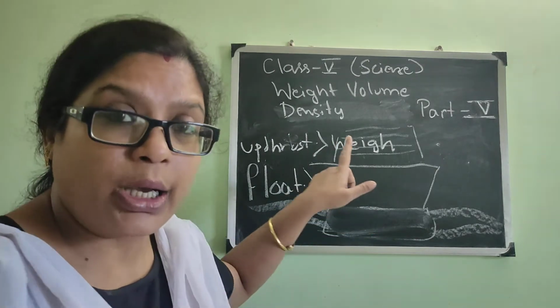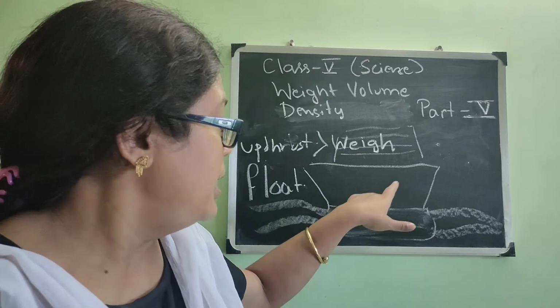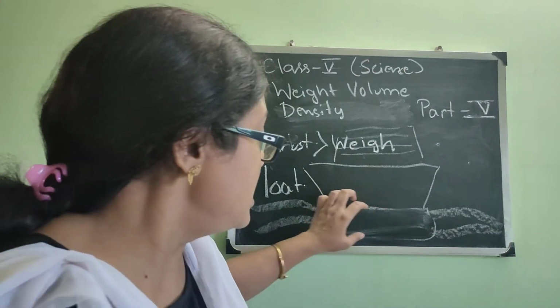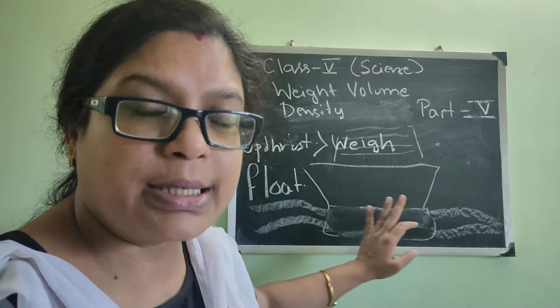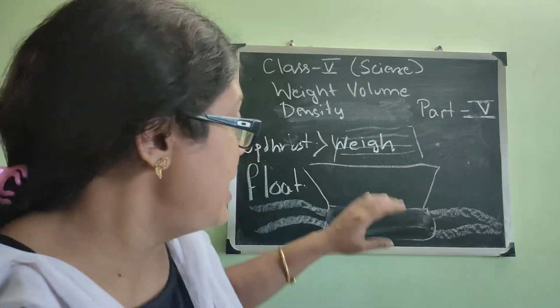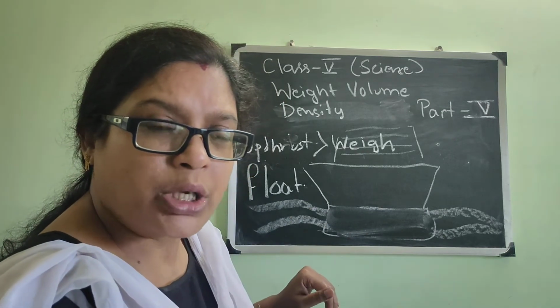But if we consider the shape of the ship, the weight of the ship is less because this part is hollow, this is weightless. The hollow portion where there is nothing is weightless, and that's why the volume is more than the weight of the ship.